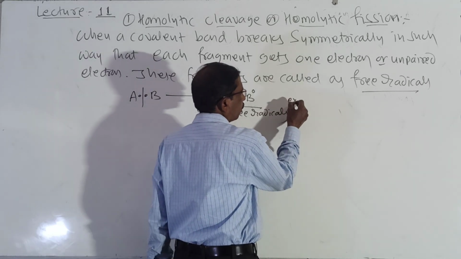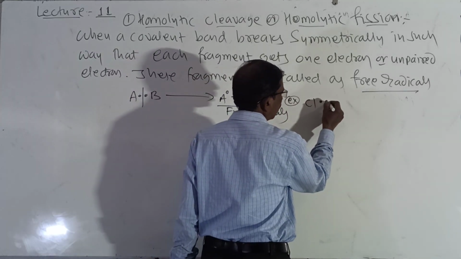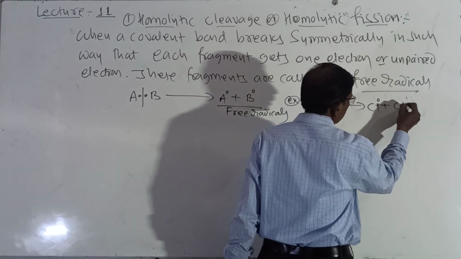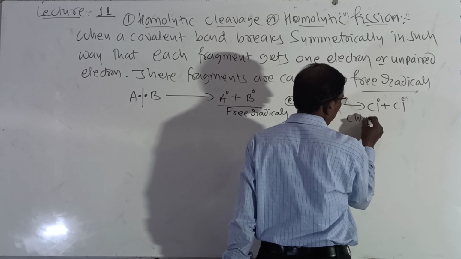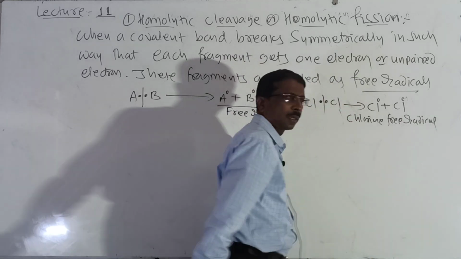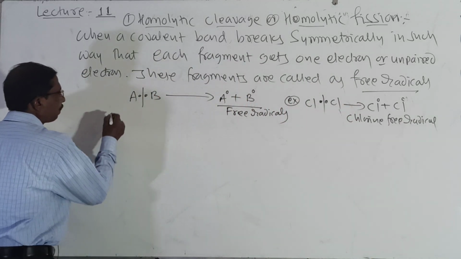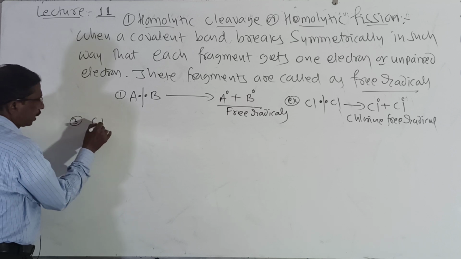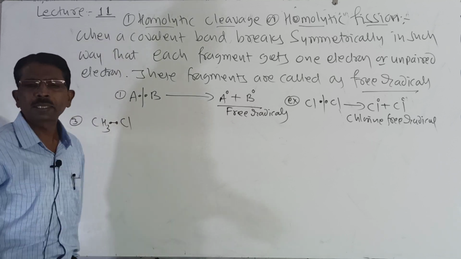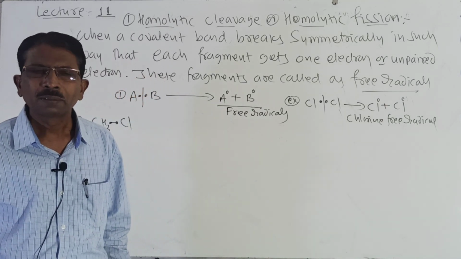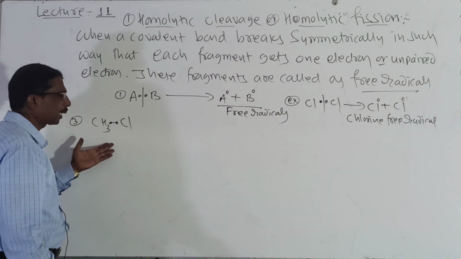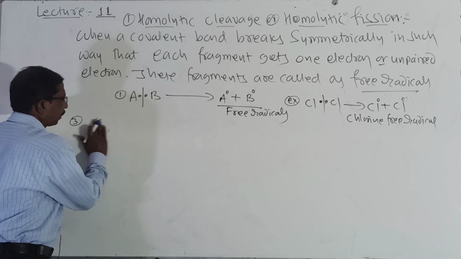You may write an example, chlorine. So here it decomposes and it gives Cl, and here it is called chlorine free radical. You may write another example. Third example, CH3Cl or CH3Br, whichever you like. Or instead of this, you write RX, where R is an alkyl group.